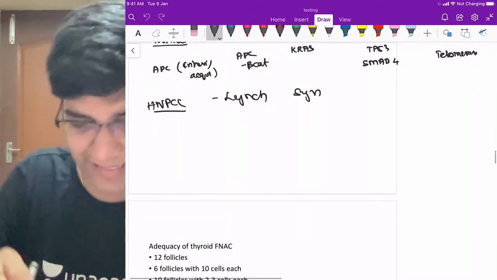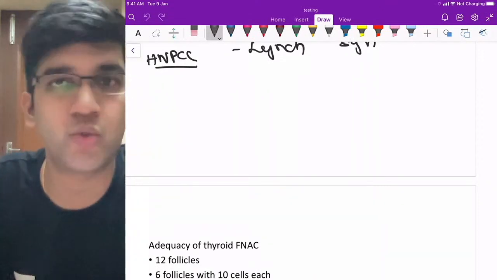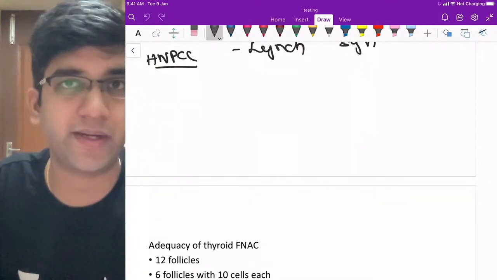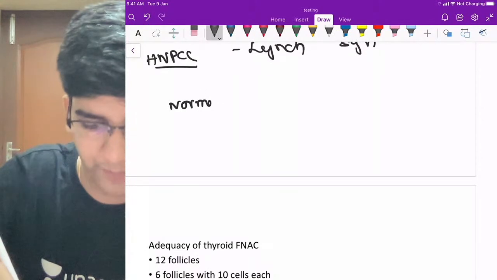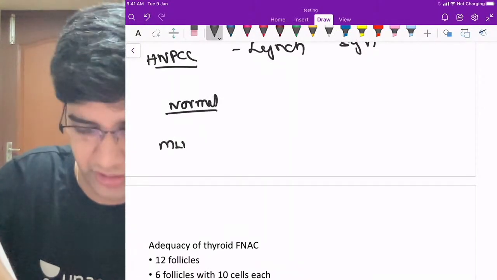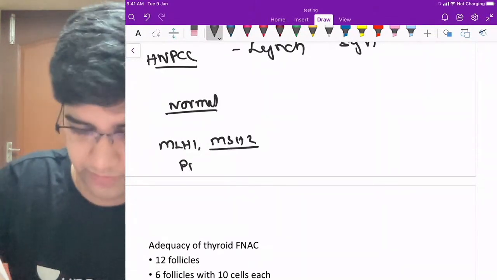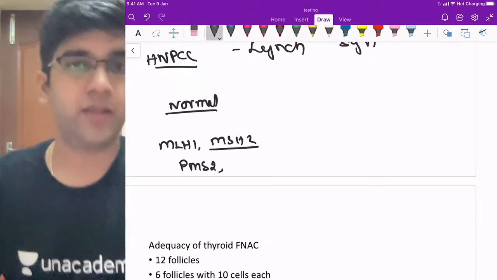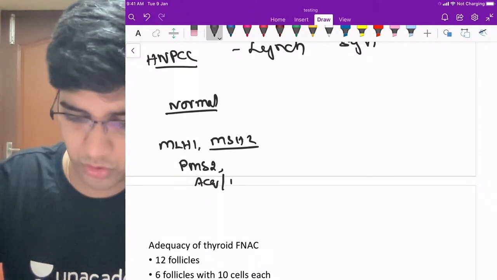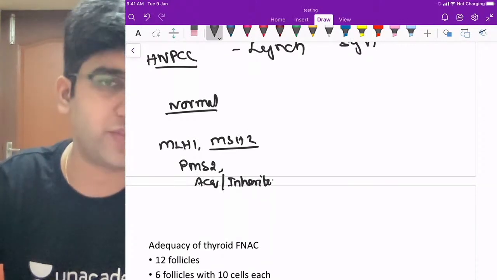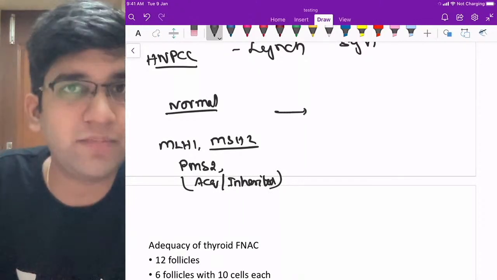Fine. So in Lynch syndrome, the primary problem for me here is the MLH, MSH, PMS2, all those mutations, which can be inherited or acquired. Both are possibilities. If it is inherited, I'm going to call it a syndrome. Fine. So you have a normal colonic mucosa. Like your APC abnormality, I'm going to have a mutation in MLH1, MSH2. Okay, this is more important. PMS2. Fine. These are where it's going to get mutated. Can be again acquired or inherited based on the disease pathogenesis. Fine. After this, what's going to happen is you will have microsatellite instability happening.